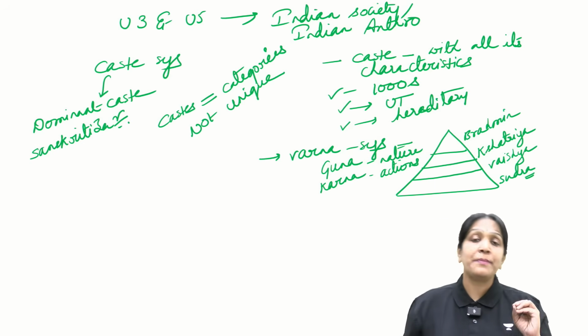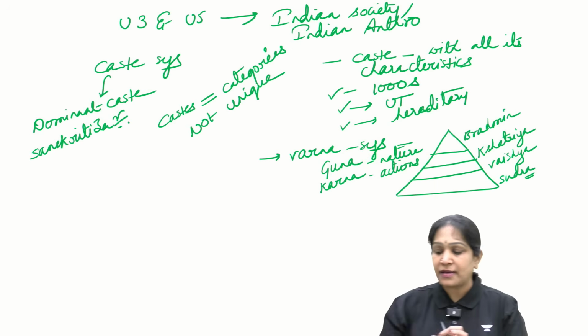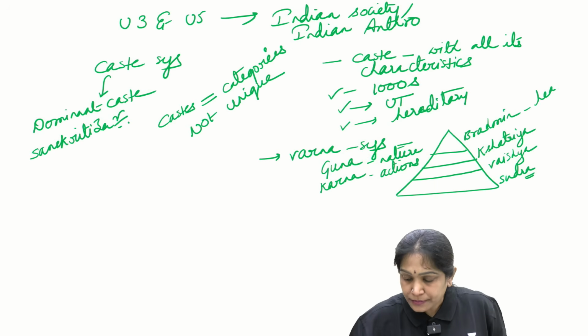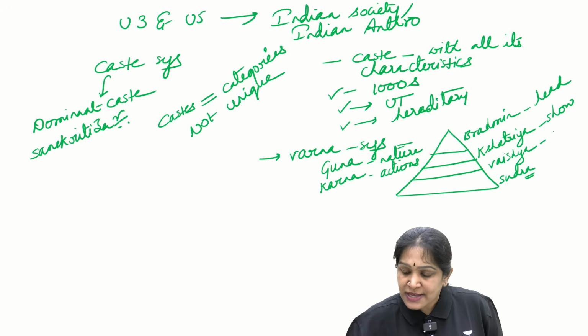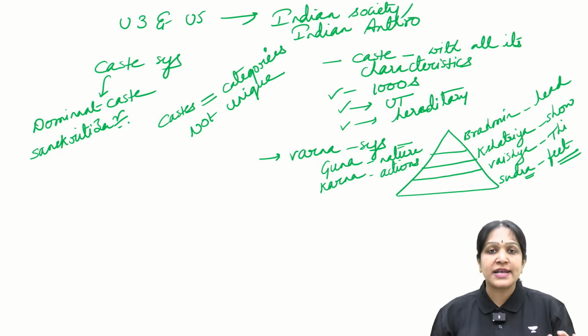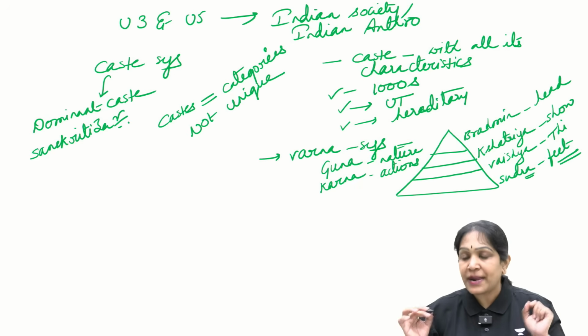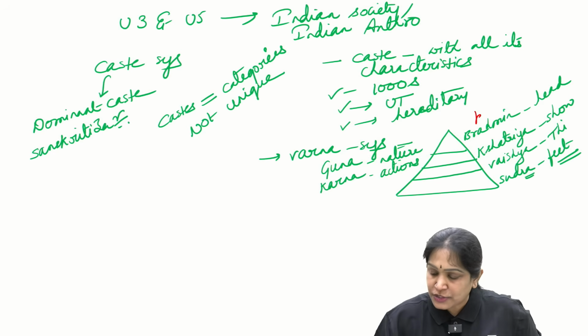Also we believe that Brahma created the Brahmins from the head, Kshatriyas from the shoulders, Vaishyas from the thighs, and Sudras from the feet. So this is called the Varna system. The Brahmins' occupation is priest.